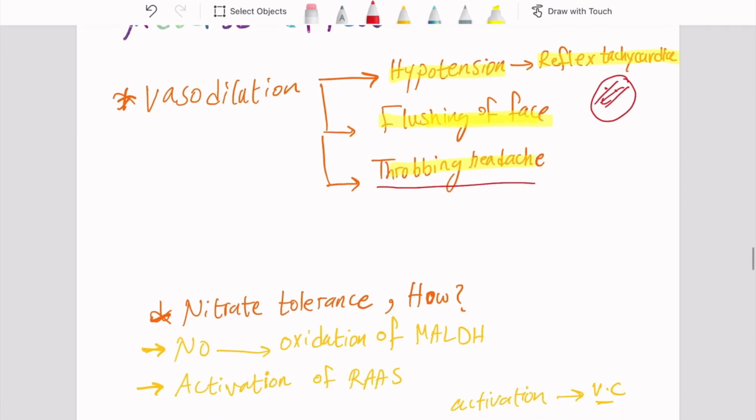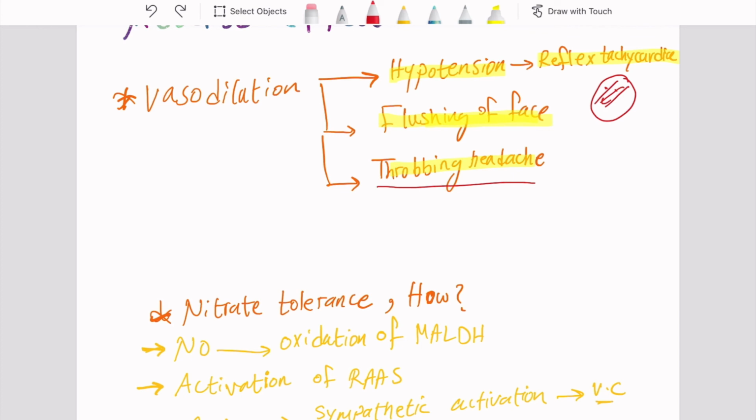Now, one more adverse effect is nitrate tolerance. How does nitrate tolerance happen? What is the cause of nitrate tolerance? Now, nitric oxide released from nitrates will cause oxidation of ALDH, which is the enzyme. Thus, the enzyme won't be able to work.